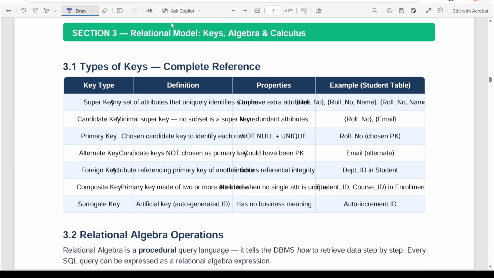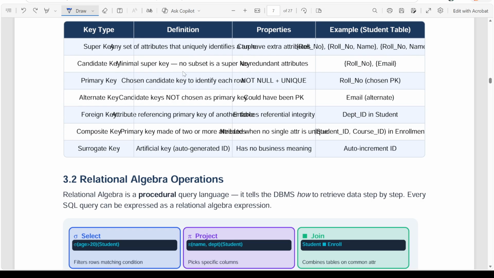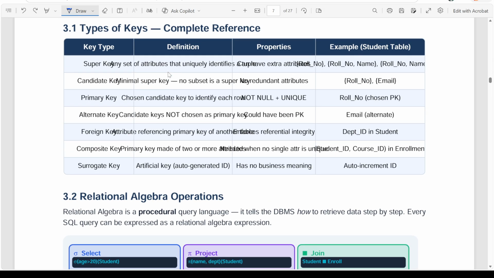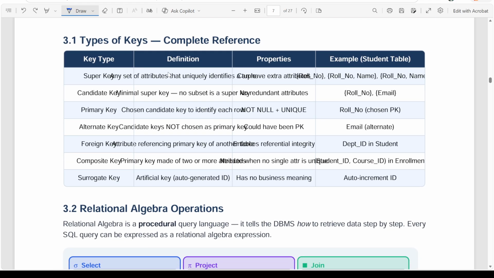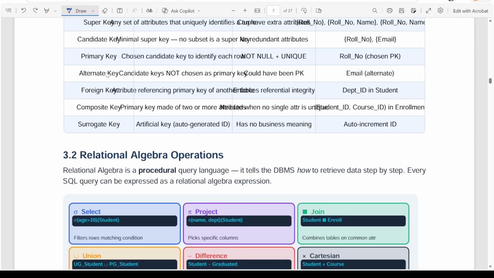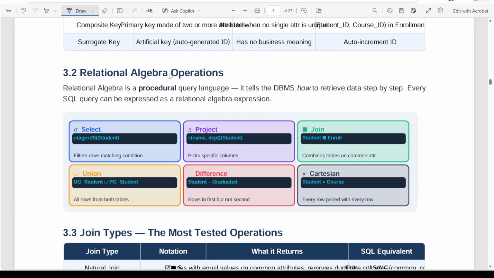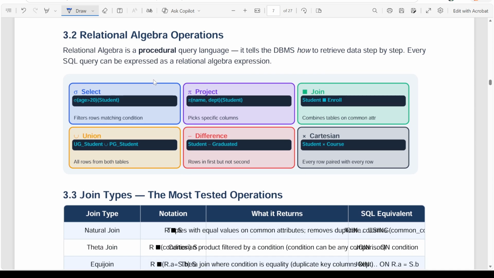Okay, now the relational model, different types of keys: super key, candidate key, primary key, foreign key, composite key, everything we are going to see. What these keys are, how we define them, what they mean, everything we are going to see. Also, we are going to see relational algebra operations.